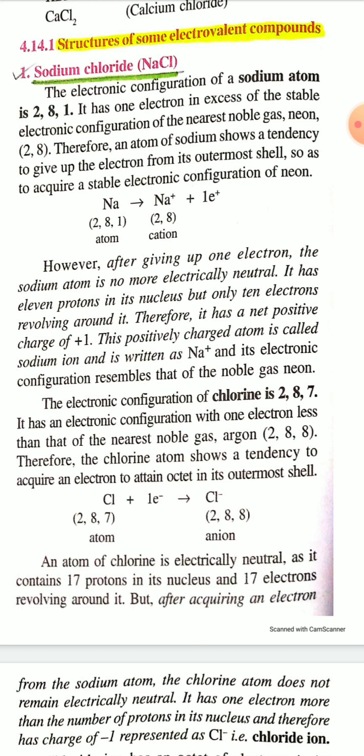In the Cl minus ion, the electronic configuration is 2, 8, 8. That is, the valence shell contains 8 electrons, which is a stable electronic configuration. That is, the valence shell is octet filled.